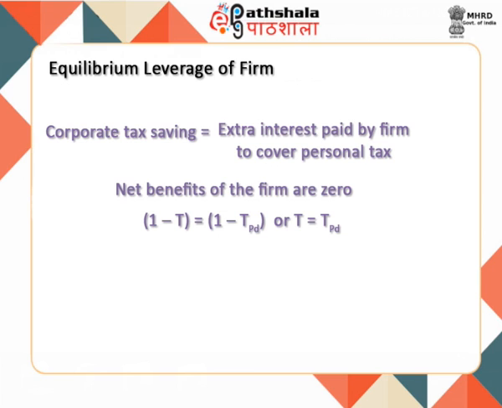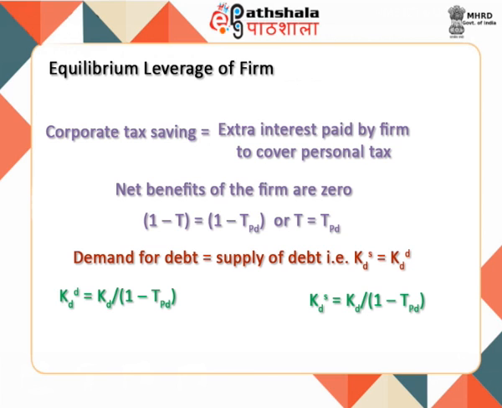Initially, the benefits will be more than the interest paid, but subsequently it gets reversed. Thus, the equilibrium is said to be achieved when the net tax benefit is zero. That is, the tax benefit is the same as the personal tax rate on debt. We can also say that this situation takes place when demand for debt and supply of debt are equal.